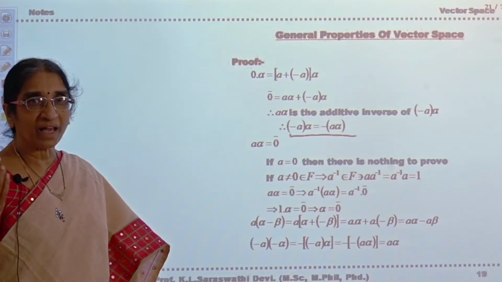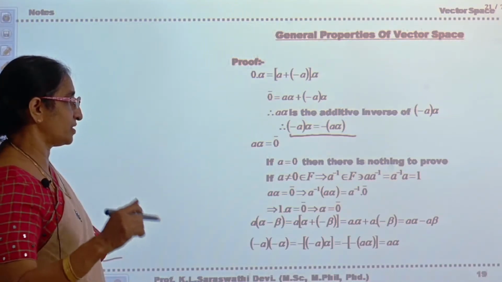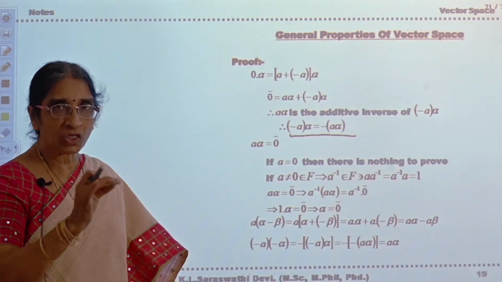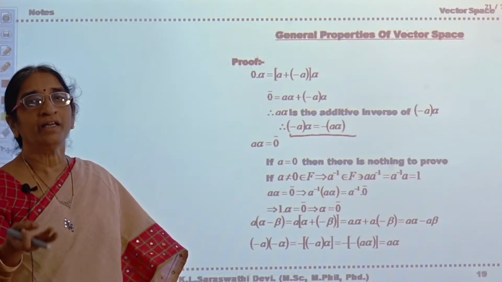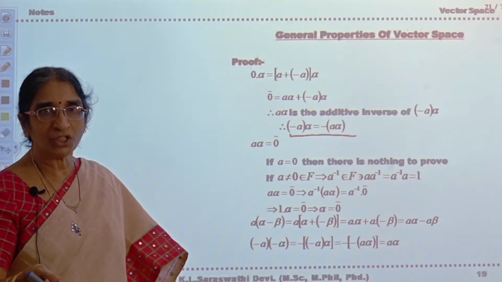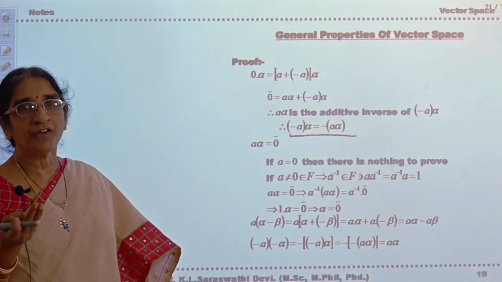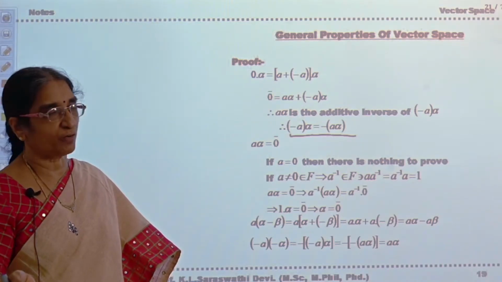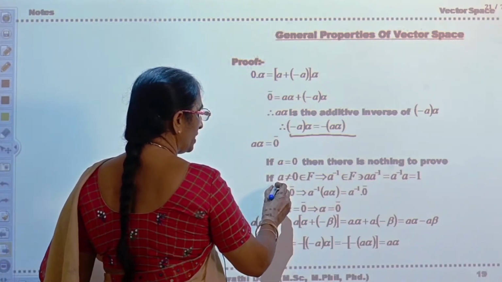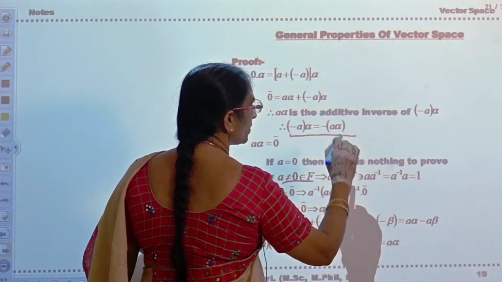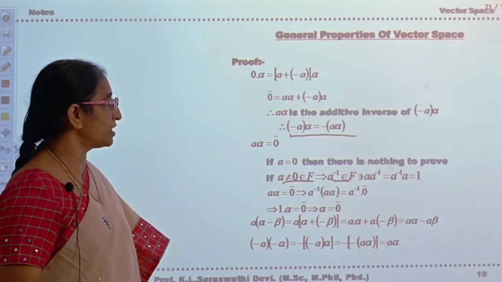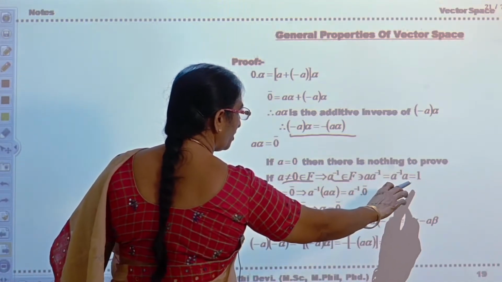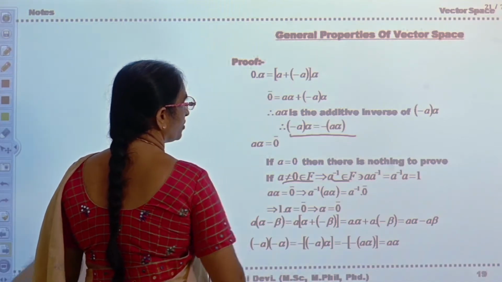Next, A alpha is equal to 0 bar implies either A is equal to 0 or alpha is equal to 0 bar. If A is equal to 0, then there is nothing to prove. If A is not equal to 0, where is A? A is in F and A is not equal to 0. F being a field, every non-zero element in F will possess a multiplicative inverse. So according to that, if A is not equal to 0, A inverse belongs to F, and A inverse A is equal to 1. Now see here, A alpha is equal to 0 bar.